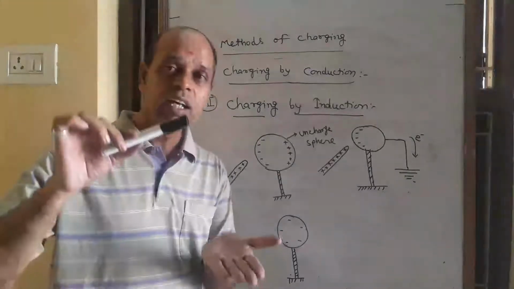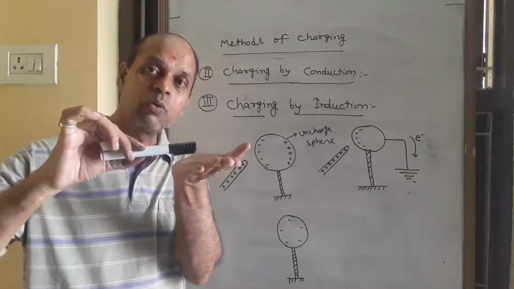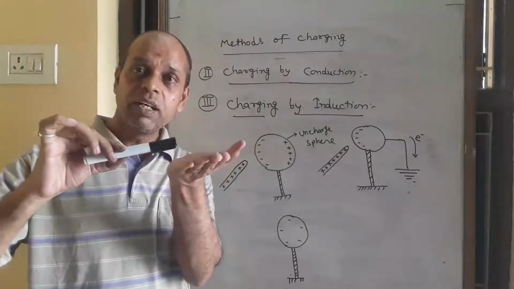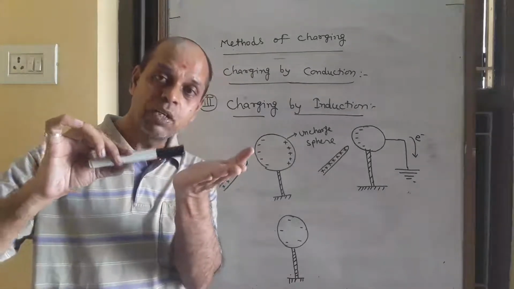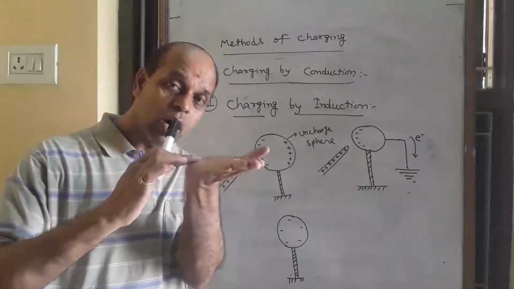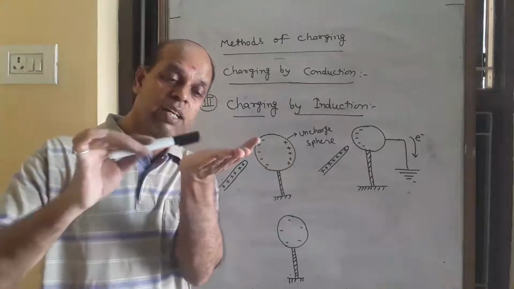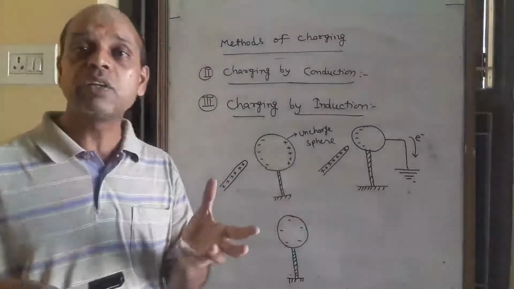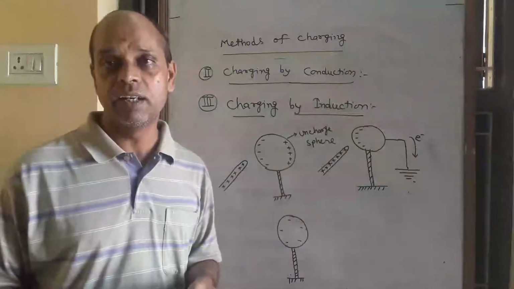When we take a positively charged glass rod near paper bits, the paper bits are attracted by the glass rod, because a negative charge is produced on the upper surface of the paper and the negative charge is attracted by the positive charge. So all bodies are attracted due to induction.